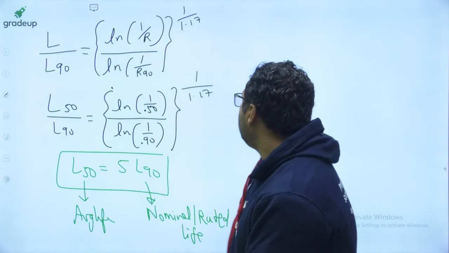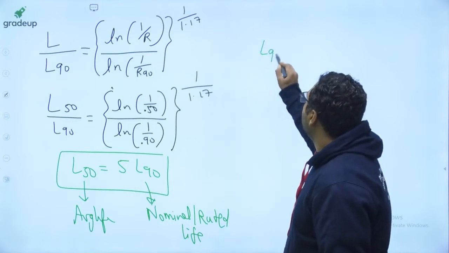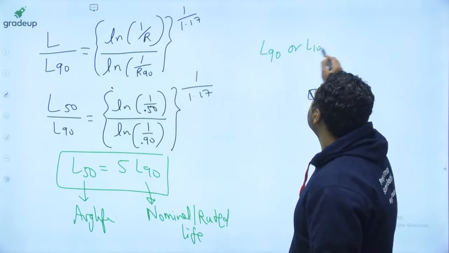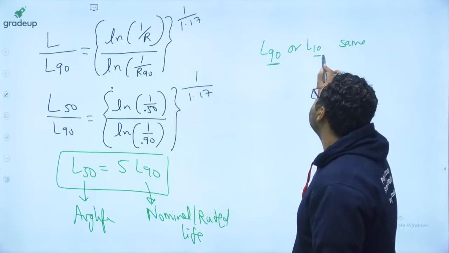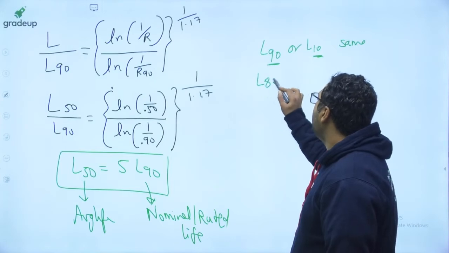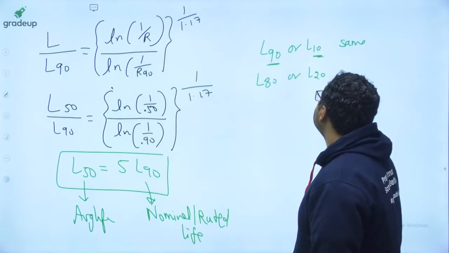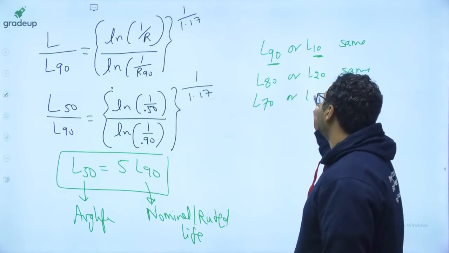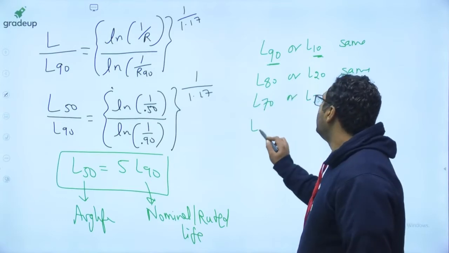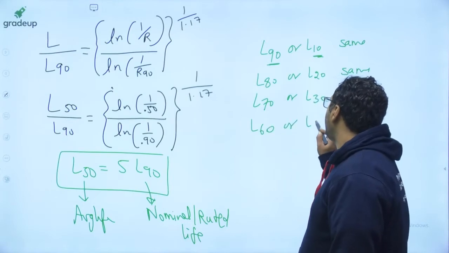Dear, L90 or L10 same: 90% bearing pass or 10% fail. L80 or L20 same. L70 or L30 is same. L60 or L40 is same.